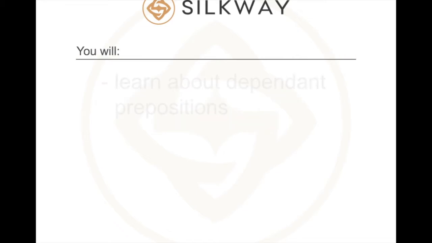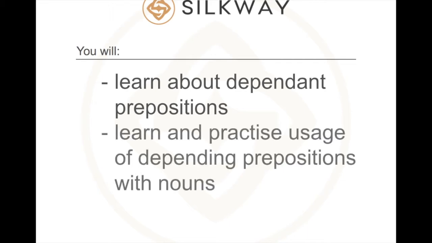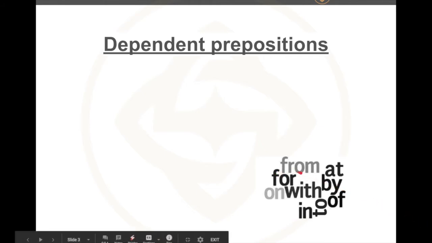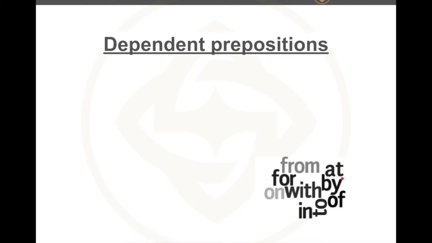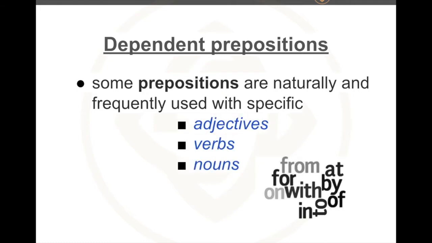In this lesson, you will learn about dependent prepositions and practice their usage with nouns. So, what are dependent prepositions? You know what prepositions are, right? These are words like from, at, for, with, and so on. Some prepositions are naturally and frequently used with specific adjectives, verbs, and nouns.